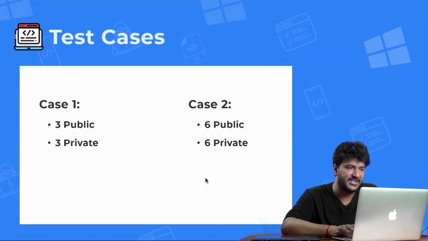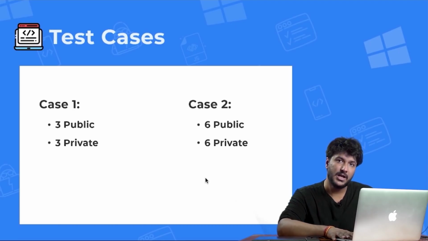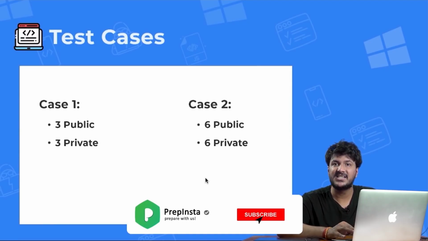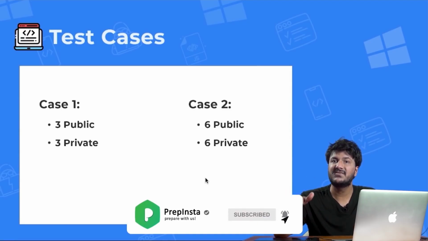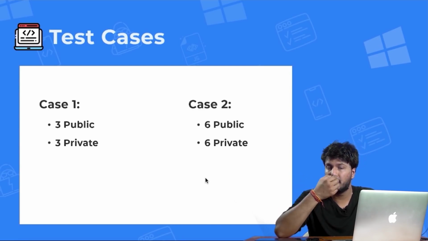Then about test cases. Generally in TCS, there are various versions of test cases. Sometimes they give you 2 test cases, sometimes 3, sometimes 4. It depends upon the level of difficulty of the question. If the question is more difficult, they will give you more test cases. So if they give you 3 test cases, then 3 of them would be public and 3 of them would be private. That is, you can check 3 test cases on your own. However, 3 test cases will not be shown to you, but TCS will be verifying them in the backend, which you will not be able to see.